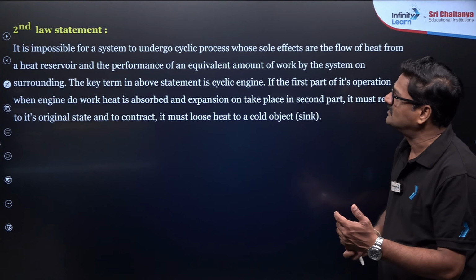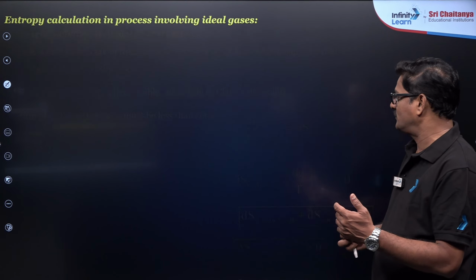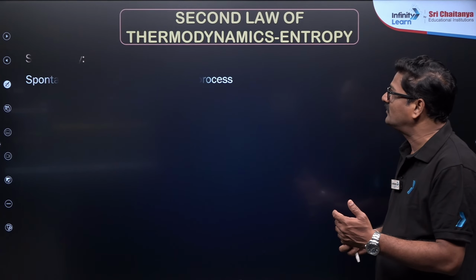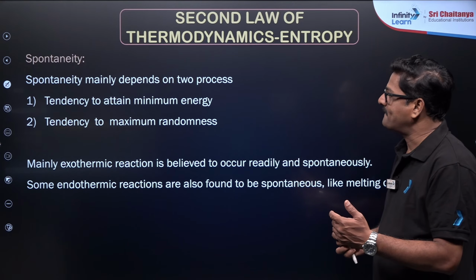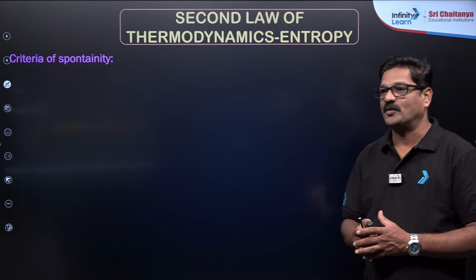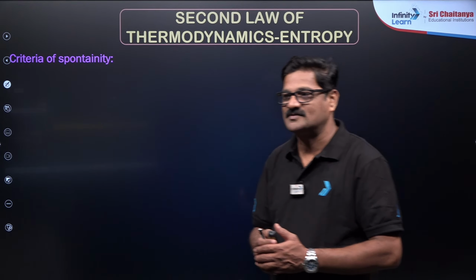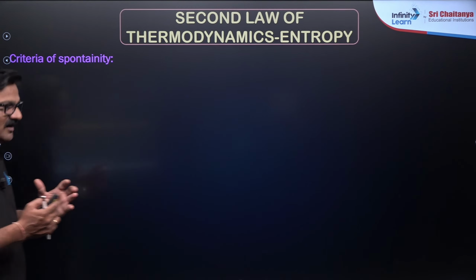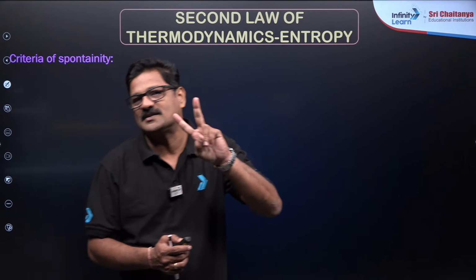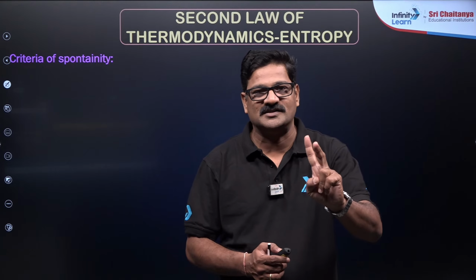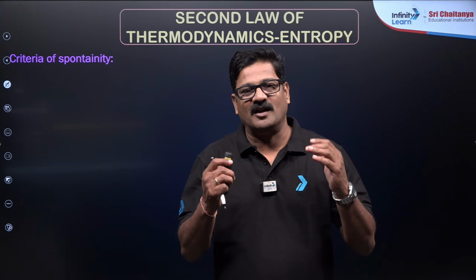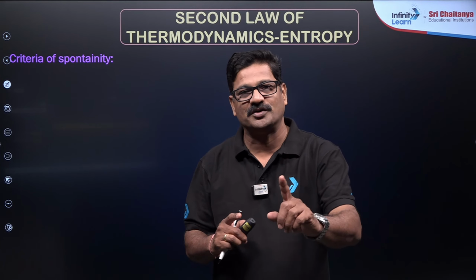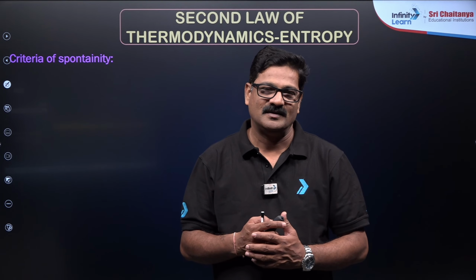Sadi-Carnot cycle, we'll discuss it here. The second law statement is also given, and entropy calculations for the various processes, and we'll do the criteria of spontaneity. Time is very less, so I want to move ahead a bit. What is the criteria of spontaneity? 2 things are required to make a spontaneity. A system always wants to be in the lowest energy state, so that it has more stability, right?